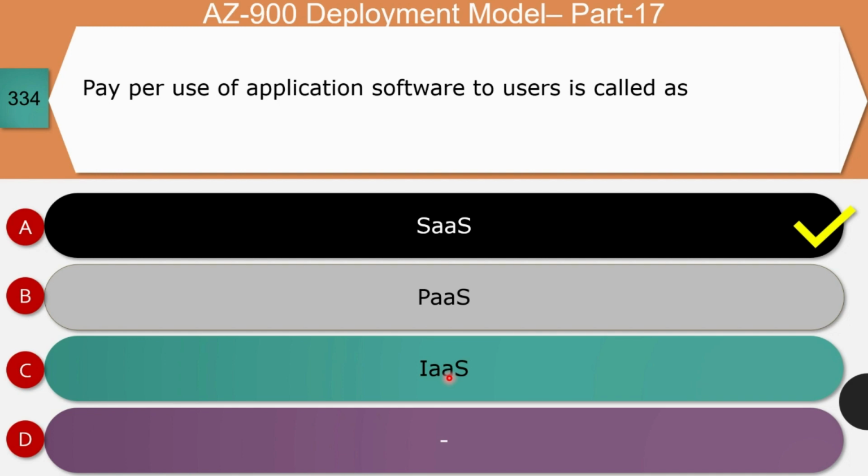And so the role of the customer is to do the initial configuration, provide access to their own team, and maintain the data that they put inside as part of the software. And so pay per use application or software comes under software as a service. And so option A is the correct answer.